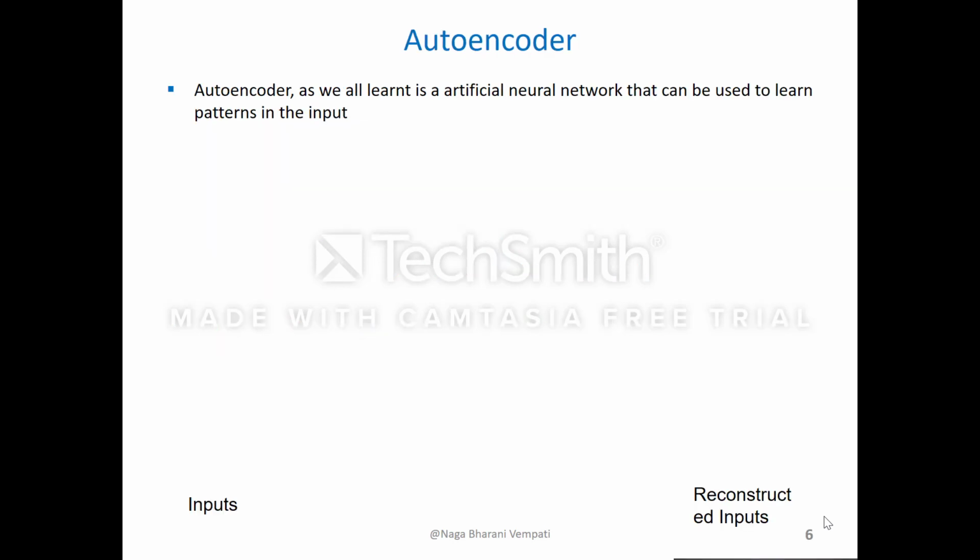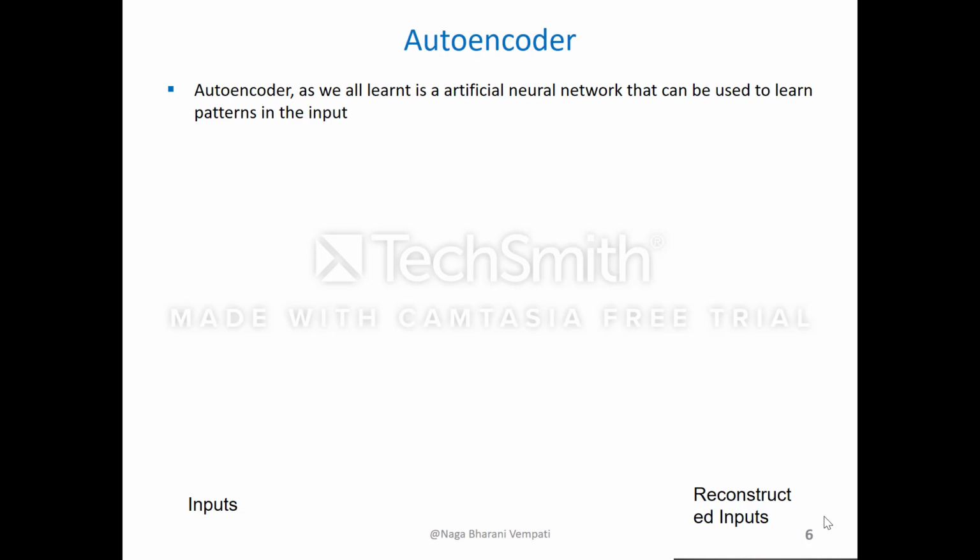Coming to the model, the first block of the model is AutoEncoder. AutoEncoder, as we all learned, is an artificial neural network that can be used to learn patterns in the input. In this project, AutoEncoder was used to do unsupervised learning. It takes transactions as input and tries to learn the patterns in the transactions. These patterns are further used for classification.